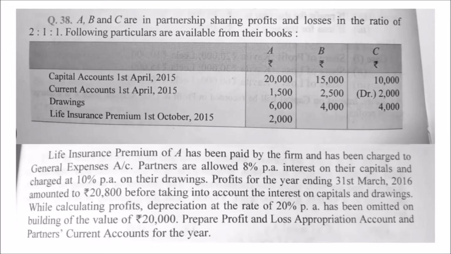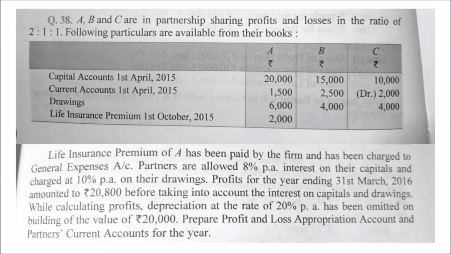Question number 38. A, B and C are in a partnership sharing profit and losses in the ratio of 2:1:1. Following particulars are available from their books. Capital accounts on 1st April 2015: A 20,000, B 15,000 and C 10,000.